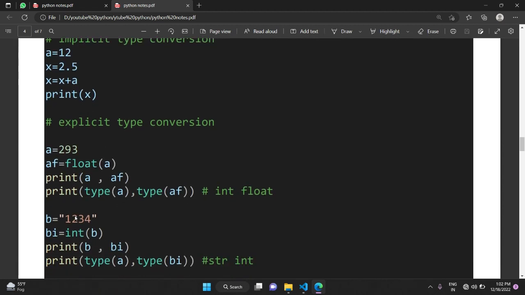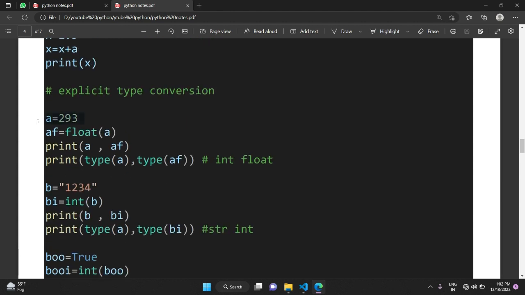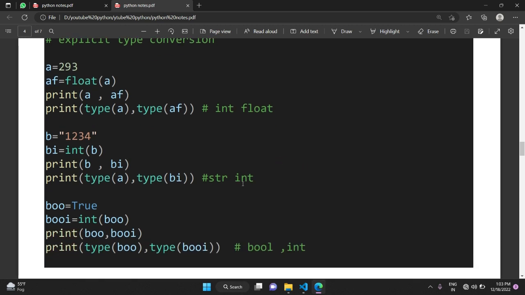When we talk about explicit type conversion, it is when you forcefully change the data type of a variable. It is very simple. Suppose you have a equals 293, and I want to store it as a floating value in a variable af. Then I use float, and inside the parentheses pass the variable. When I print it, a prints 293, but af prints 293.0. When you print the type of a and the type of af, the first gives integer and the second gives float.